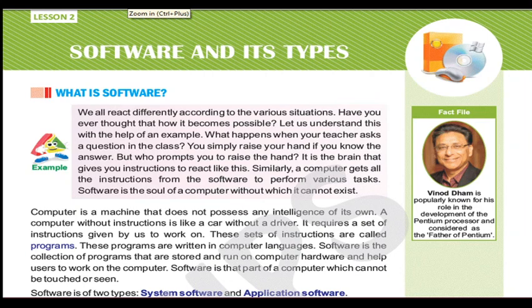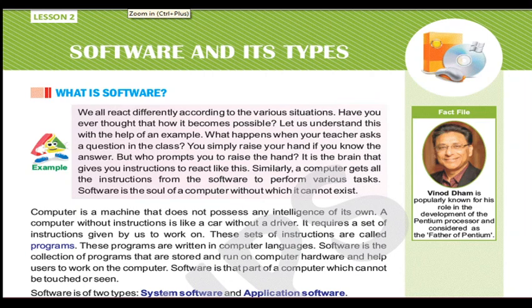If we want to walk, our brain gives a command to our legs and we start to walk. If we want to speak, our brain gives a command and we start to speak. So everything is managed and controlled by our brain in our human body. Got it?